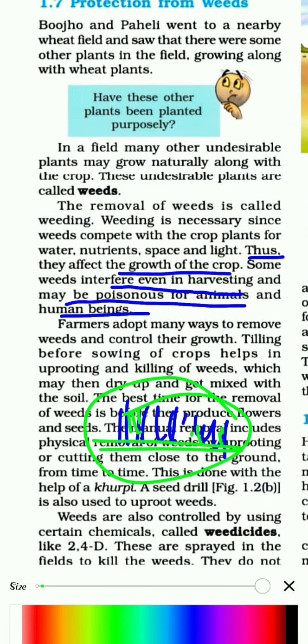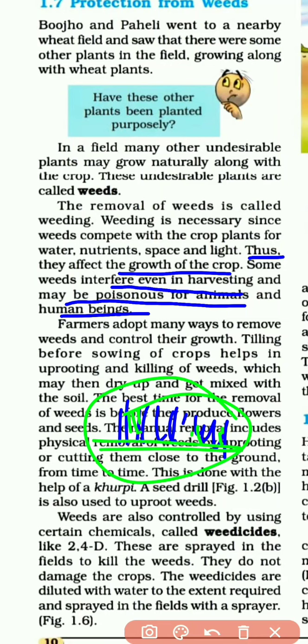It becomes tough. The farmers have to harvest such a large quantity of crops, so they do not have time also. And there is another main reason, that weeds may be poisonous for animals or human beings. There are many weeds that are poisonous.